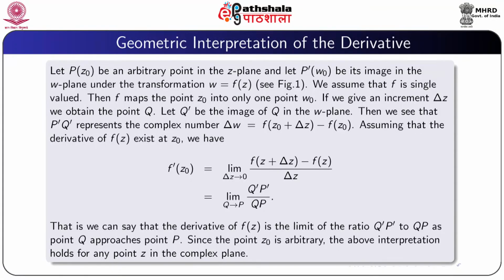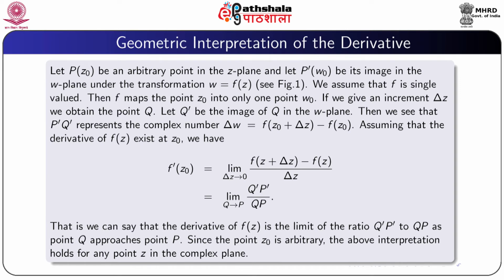We now discuss geometric interpretation of the derivative of a complex valued function. Let P be an arbitrary point in the z plane having coordinate z0, and let P dash be its image in the w plane whose coordinate is w0 under the transformation w = f(z).